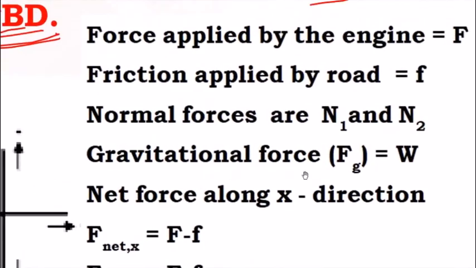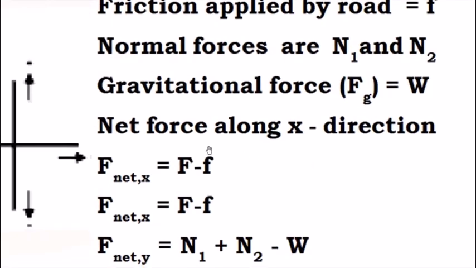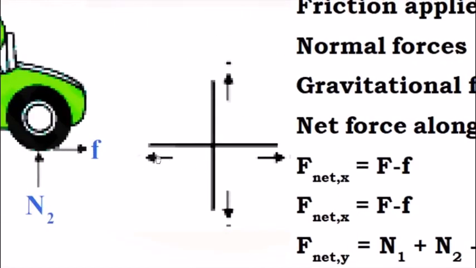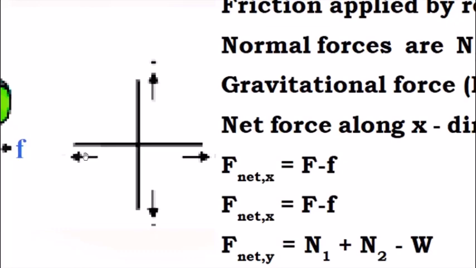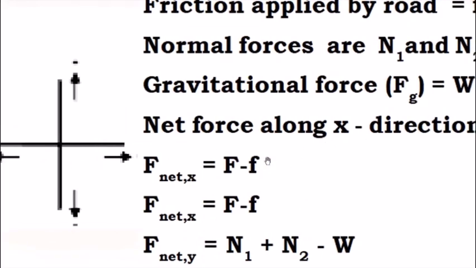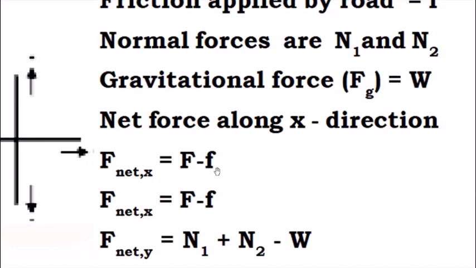Next here. Force applied by the engine, capital F. Force applied by the road, small f, means frictional force. Normal forces N1 plus N2. Gravitational force Fz equal to W. Net force along the x direction, means horizontal. This is the x-axis, this is the y-axis. In the x direction, what forces are acting? Only two: engine force and frictional force. But the car is moving to the left side. So engine force is more, frictional force is less. So F minus f is the net force along the x direction.